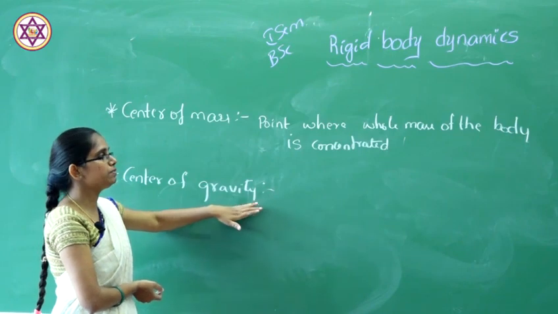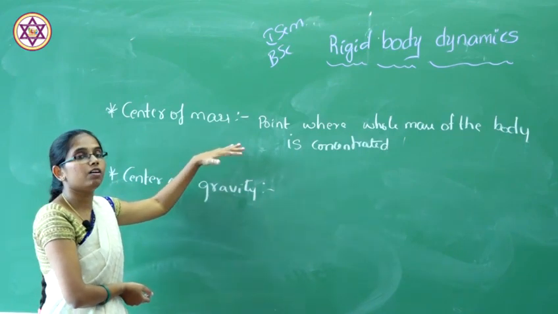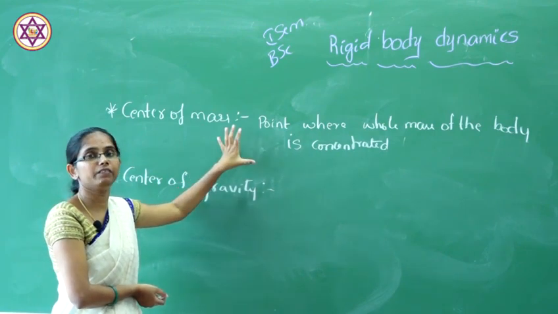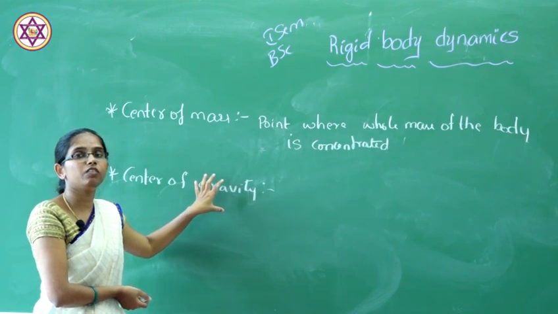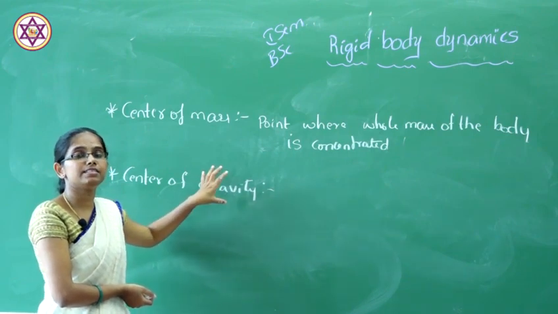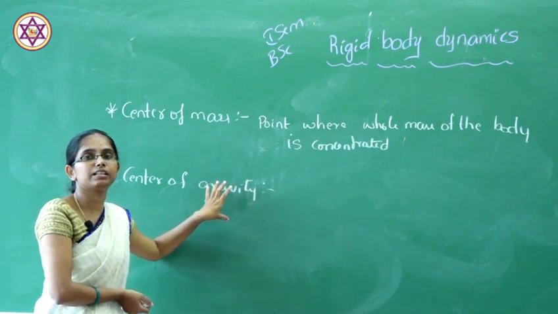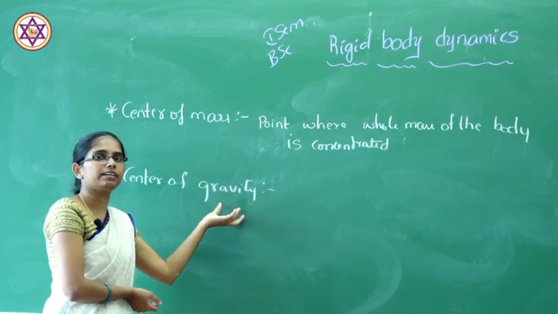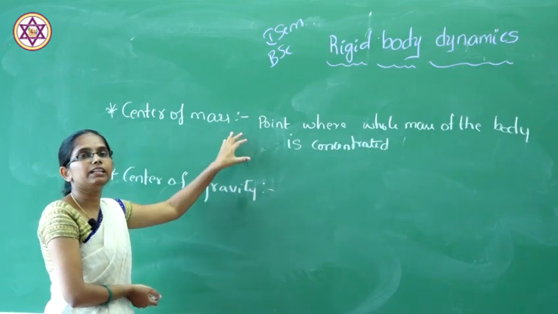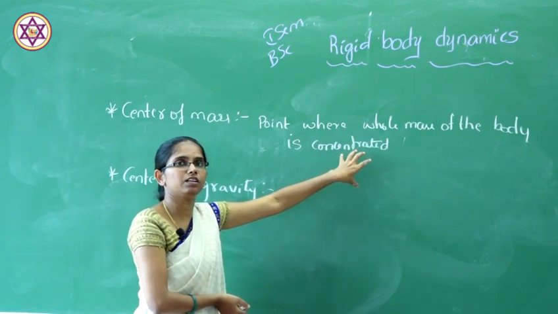There is a difference between center of gravity and center of mass. For center of mass, we consider only the mass of the body without a gravitational field. For center of gravity, we consider the whole weight of the body. Weight involves the gravitational field, but in mass we don't take the gravitational field or gravitational force.